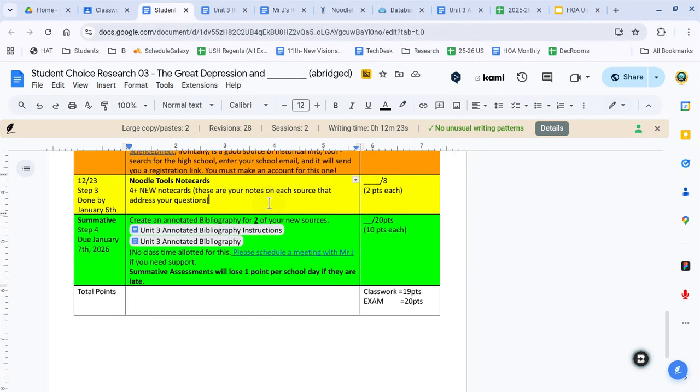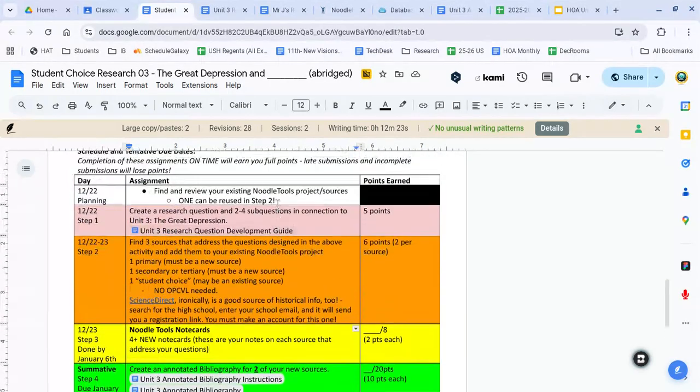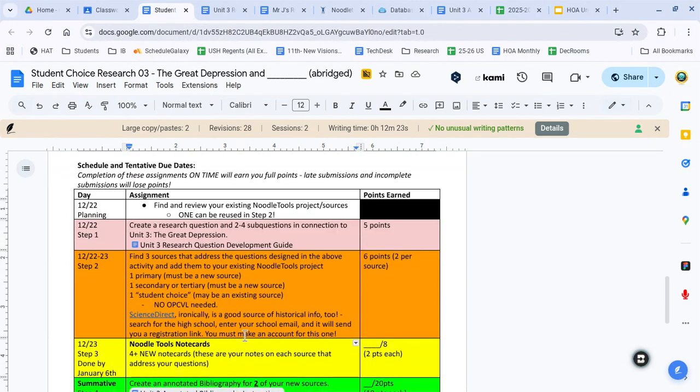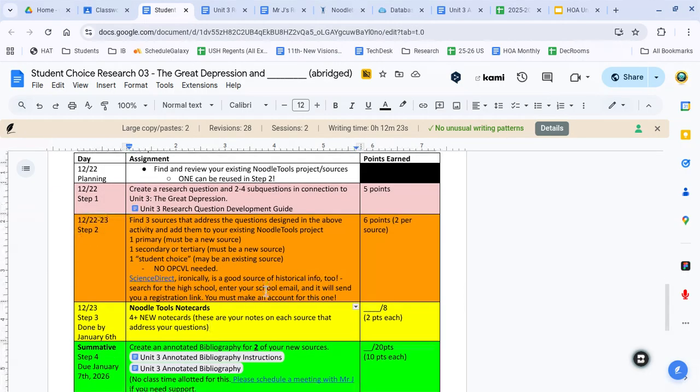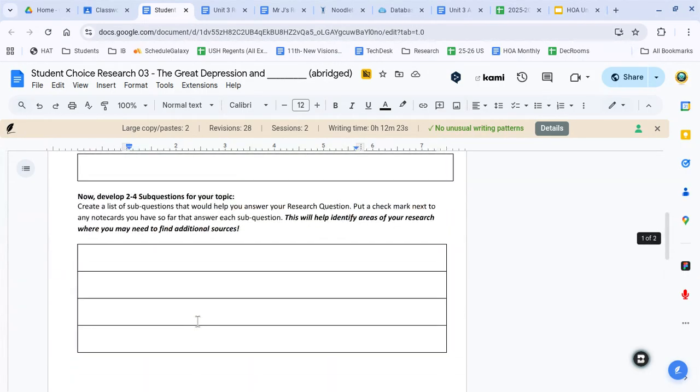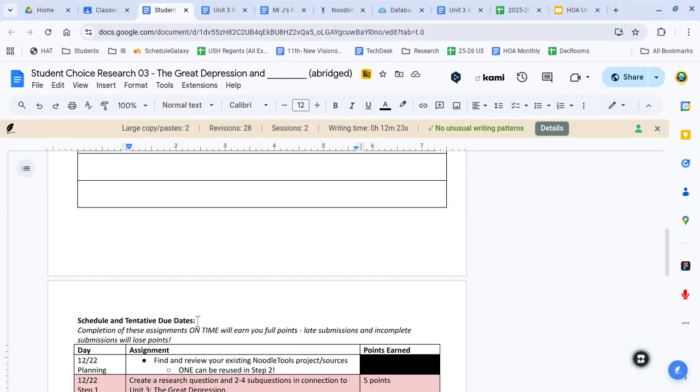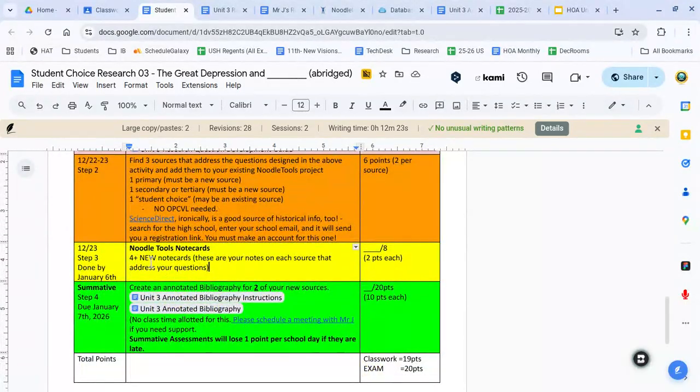You are going to be asked to, by January 6th, fill out 4 new note cards. These are going to be the notes on each source that answers your question. We're going to make a whole video on this because we're trying to be flexible here. You can have 4 new note cards from your different sources. You might have 2 note cards from one source and 2 note cards from another source. The real key is answering your research question and answering your research sub-questions. So that's going to dictate what goes into these 4 NoodleTools note cards.